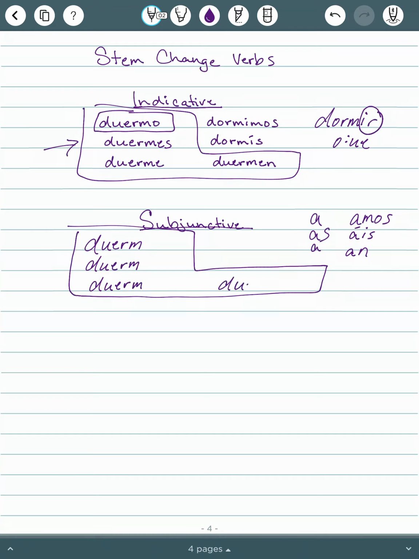So it will be duerm in the boot. For nosotros and vosotros, though, they are outside of the boot, so there will not be a stem change. So let's add our endings on there. Duerma, duermas, duerma, durmamos, durmáis, and duerman. So really important to not forget to come up with that yo conjugation first.